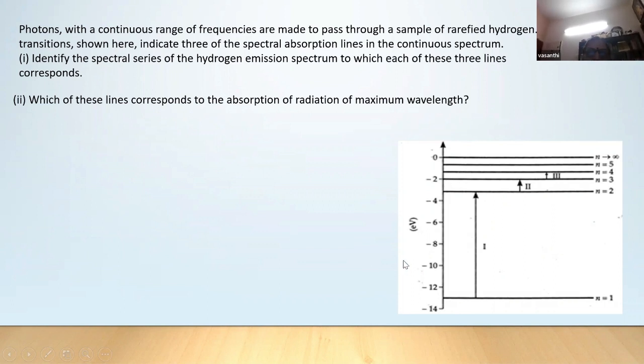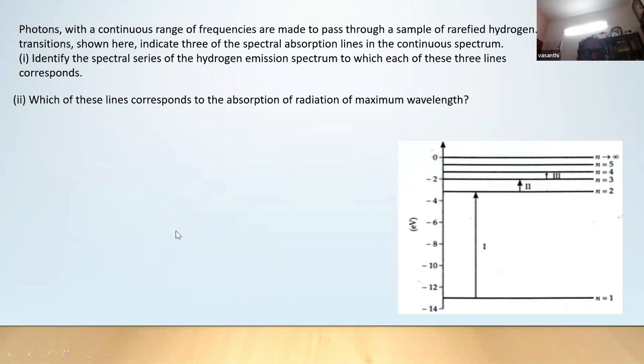See the question here. This is also one board question. Photons with a continuous range of frequency are made to pass through a sample of rarefied hydrogen. Now if you take a hydrogen-filled gas and pass a high potential difference, an emission spectrum is obtained. So what is the absorption spectrum?